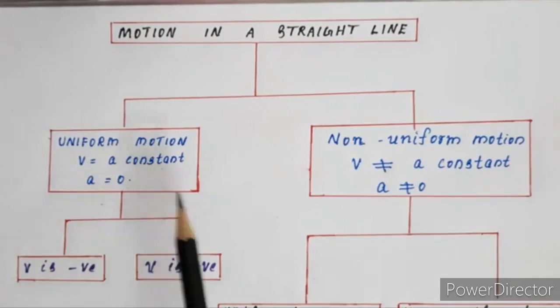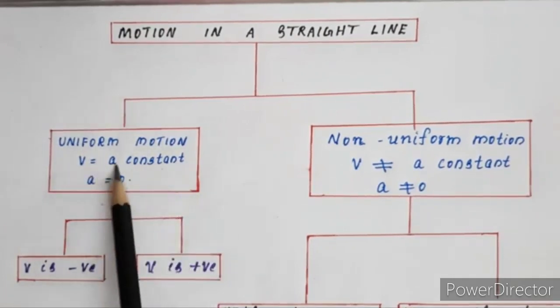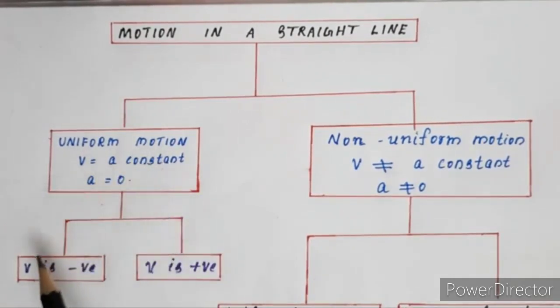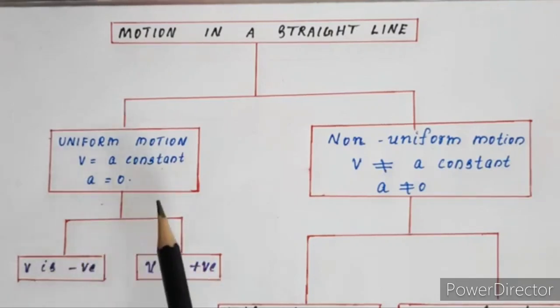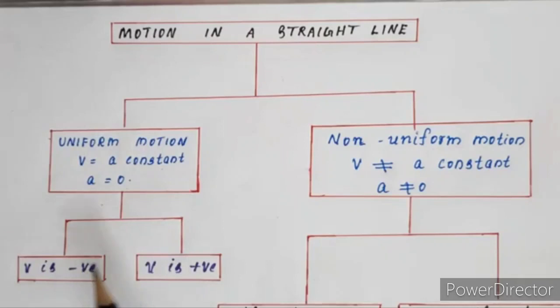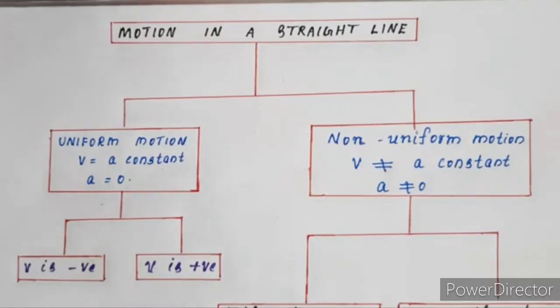In uniform motion itself, velocity being a constant means it can be either positive or negative. So uniform motion is of two types: with positive velocity and with negative velocity. That means the body's velocity being positive or negative, what does it indicate? The direction of motion.